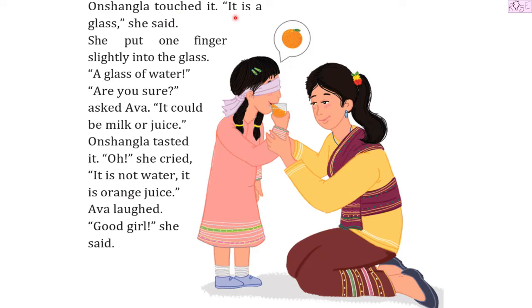Now Onshangla touched it. It is a glass, she said. She put one finger slightly into the glass, a glass of water. So she is now using the sense of touch and she's saying that it's a glass. And then she touches the liquid in the glass and says, I think it's a glass of water. Are you sure? asked Eva. It could be milk or juice. Now how will Onshangla tell which object that is? By tasting it, right? Onshangla tasted it. Oh, she cried. It's not water. It is orange juice. Eva laughed. Good girl, she said.